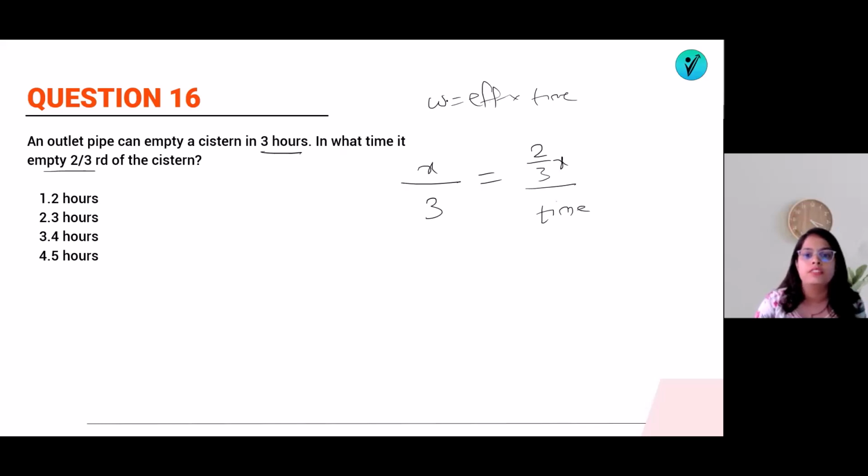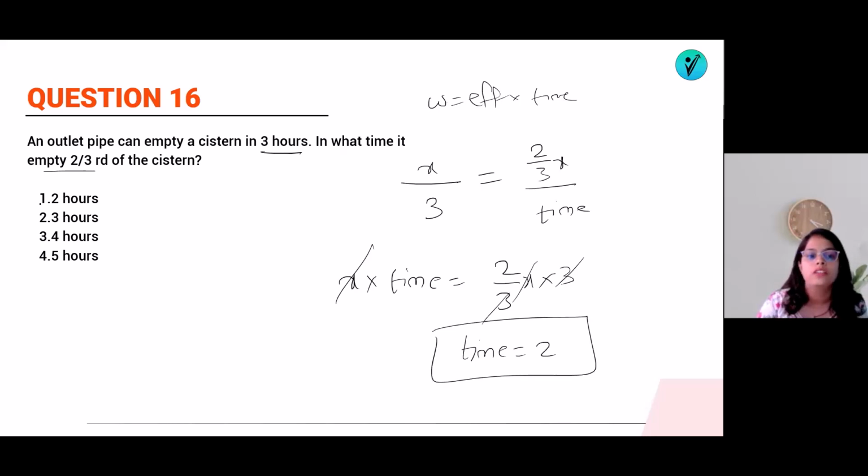We know that work is equal to efficiency into time, and this is what we will use. So you can see here x into time is equal to 2/3x into 3. So x will get cancelled, 3 will get cancelled, and the time required will be 2 hours. Even logically you can see that 2/3 means the total is 3 parts. If 3 parts take 3 hours, then 2 parts will take 2 hours, and 1/3 part will take 1 hour.